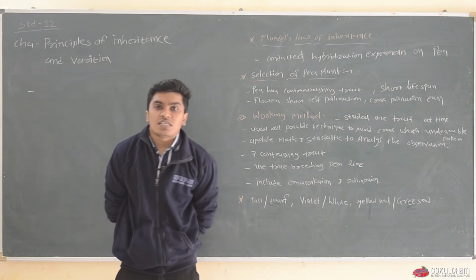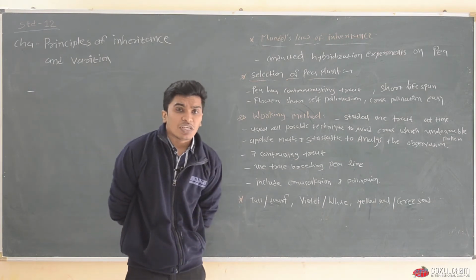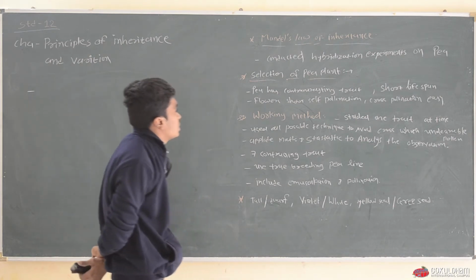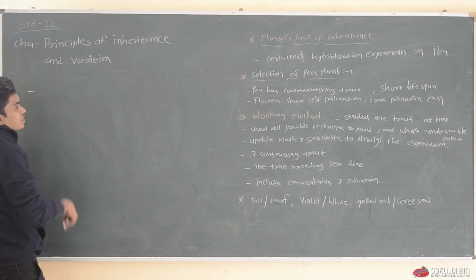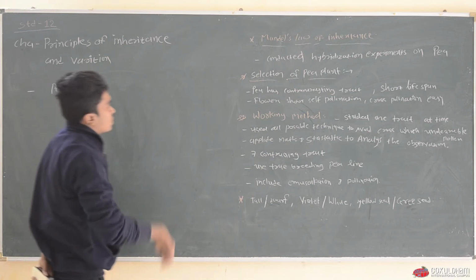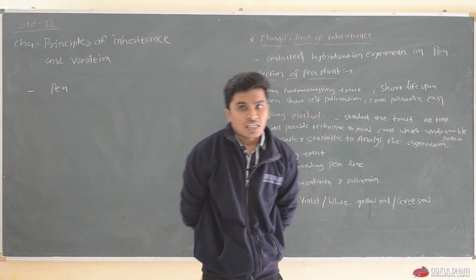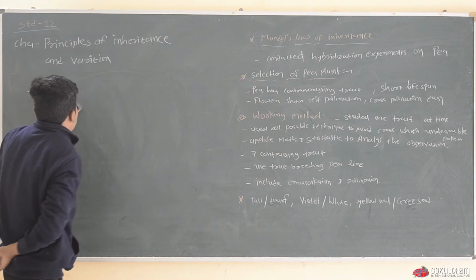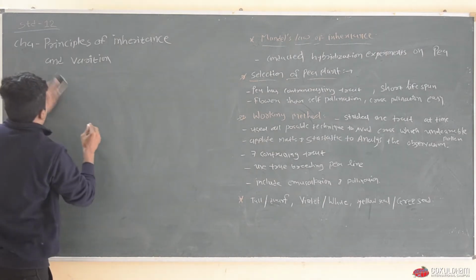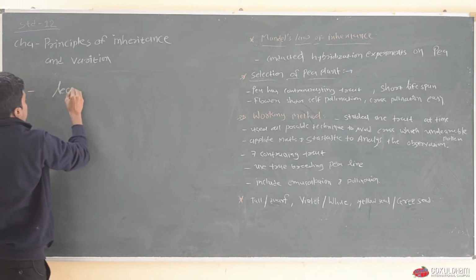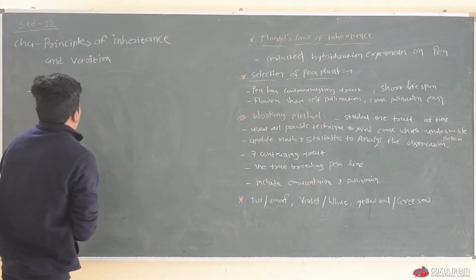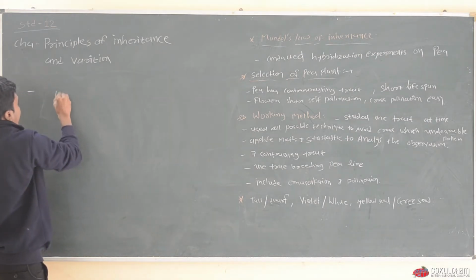Pea plant has certain unique characters. That's the only reason he chose this as an experimental material, and those reasons are: pea has contrasting characters. What type of contrasting character? Contrasting characters means, let's take the length of the plant. Plant length is a character.